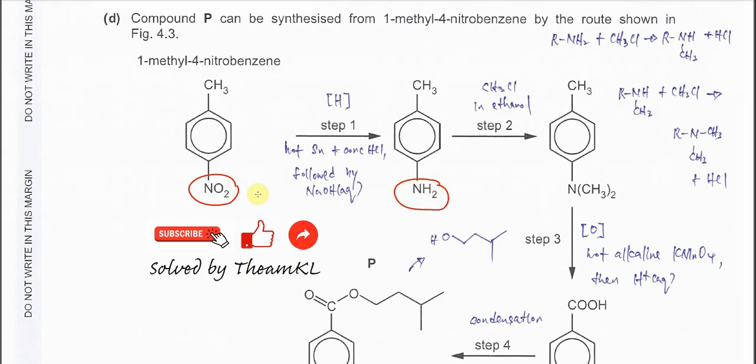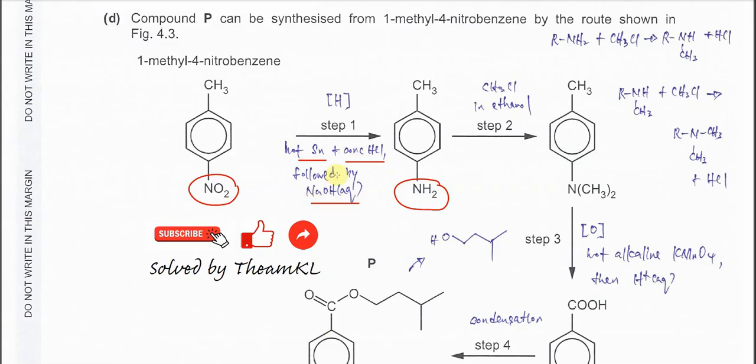So from this nitro it forms the phenylamine. For the nitrobenzene to form phenylamine, we must use hot tin with concentrated HCl, then followed by the sodium hydroxide solution.